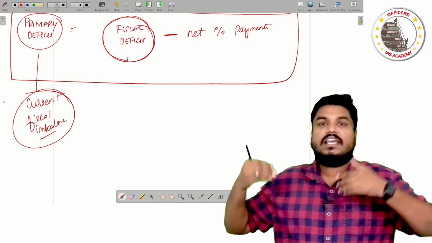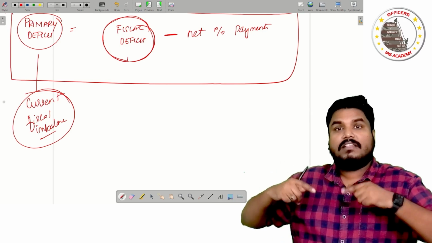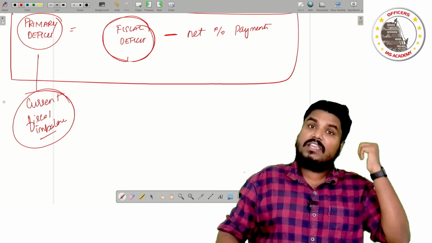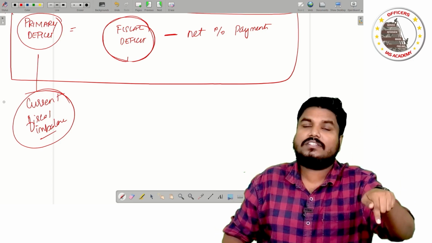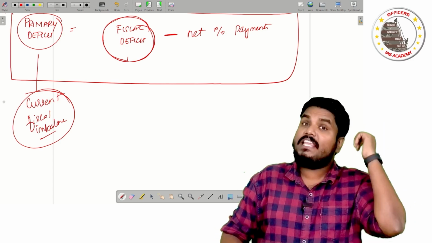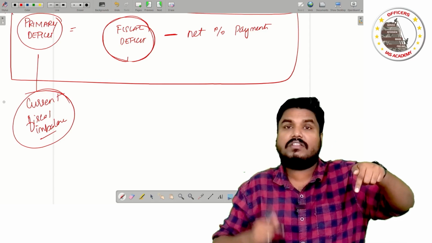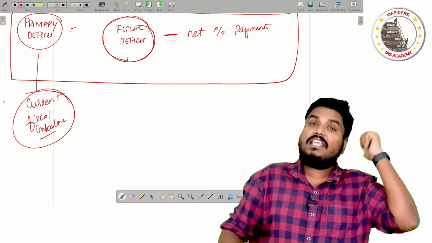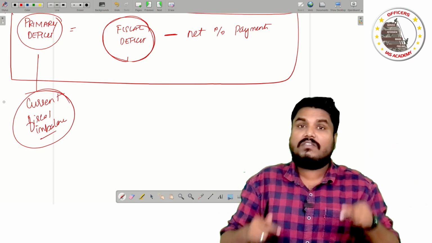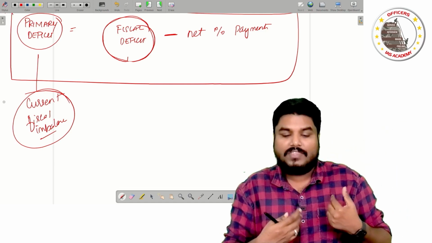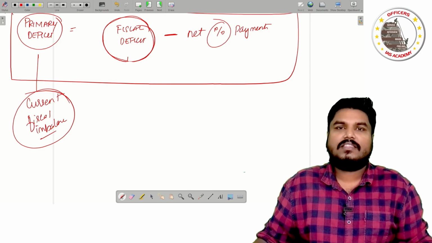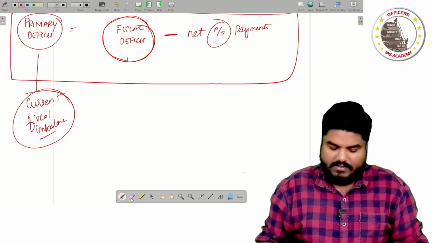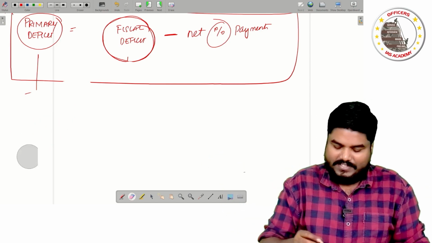See, my father has borrowed, my mother has given a loan, like that previous governments would have borrowed and previous governments would have given loans. Don't take that. Previous governments would have borrowed money for which you have to pay interest. Previous governments would have given loans for which you will be receiving interest. Don't take that interest part into consideration. Remove that interest part from your fiscal deficit.